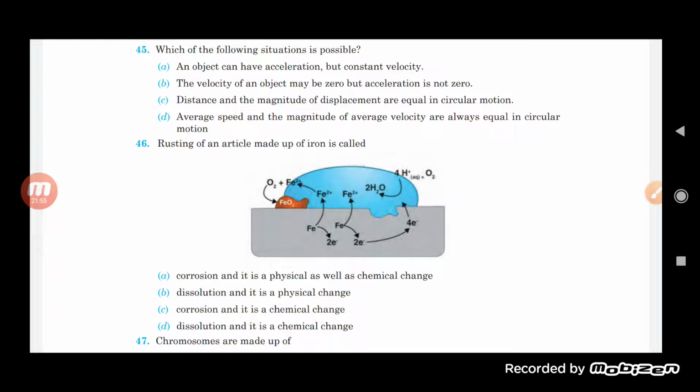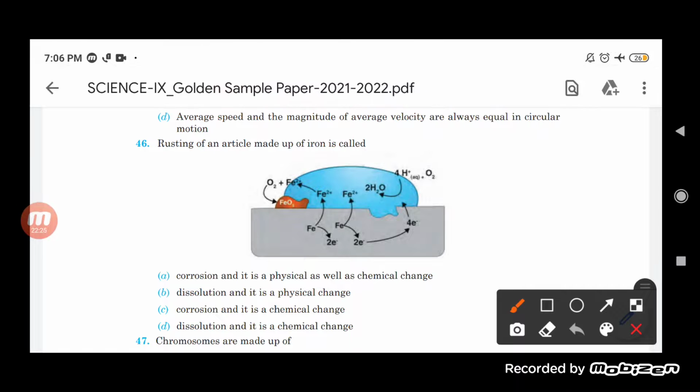So rusting of an iron is actually a kind of corrosion, and this process is what? It is a chemical change in which the iron reacts with the water and the oxygen which is present in it, and it forms Fe2O3.xH2O. Okay, so this is a kind of chemical reaction which takes place. So corrosion is there and a chemical change happens here. Okay, so this is the correct option.